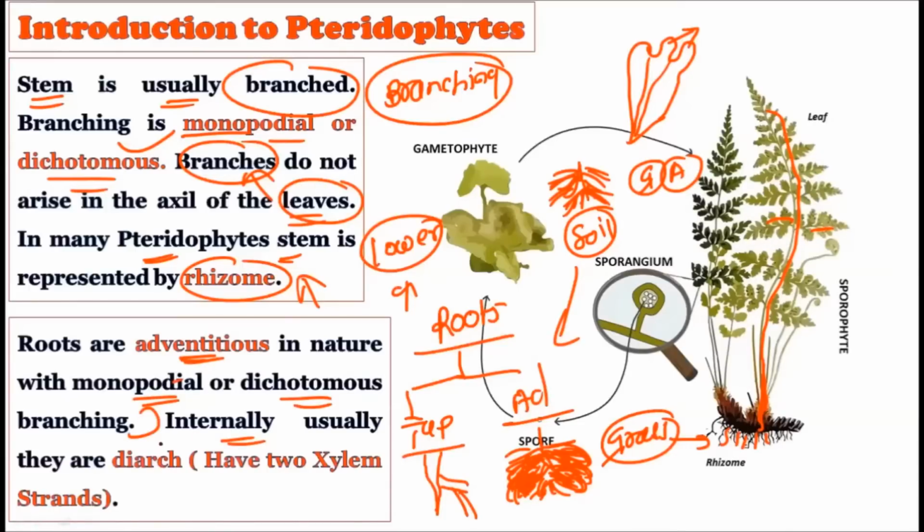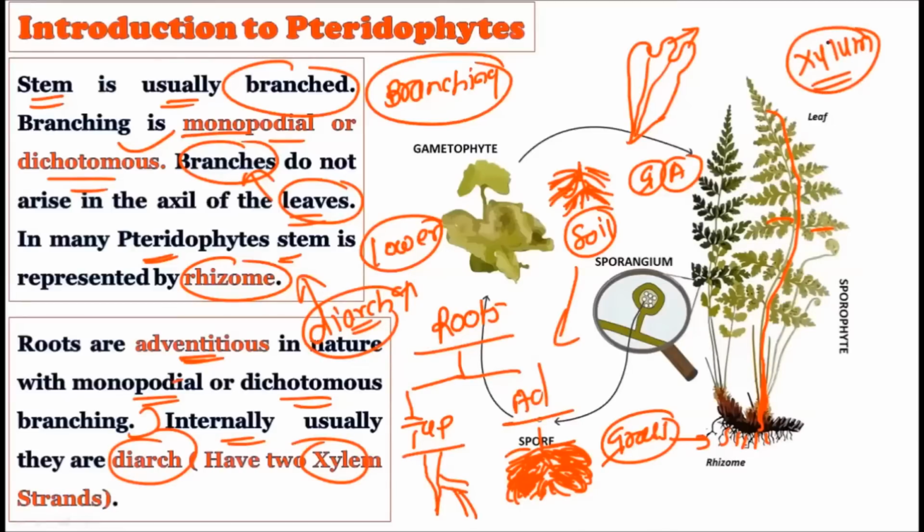Then internally, usually they are diarch. Okay, diarch literally means they possess two xylem strands. If any plant possesses two xylem strands, then in such a case we consider these plants as diarch plants.